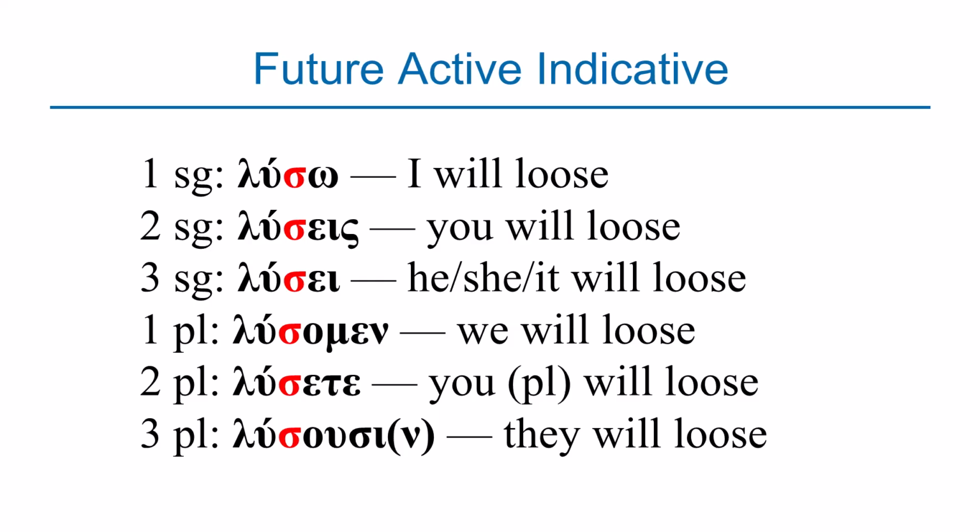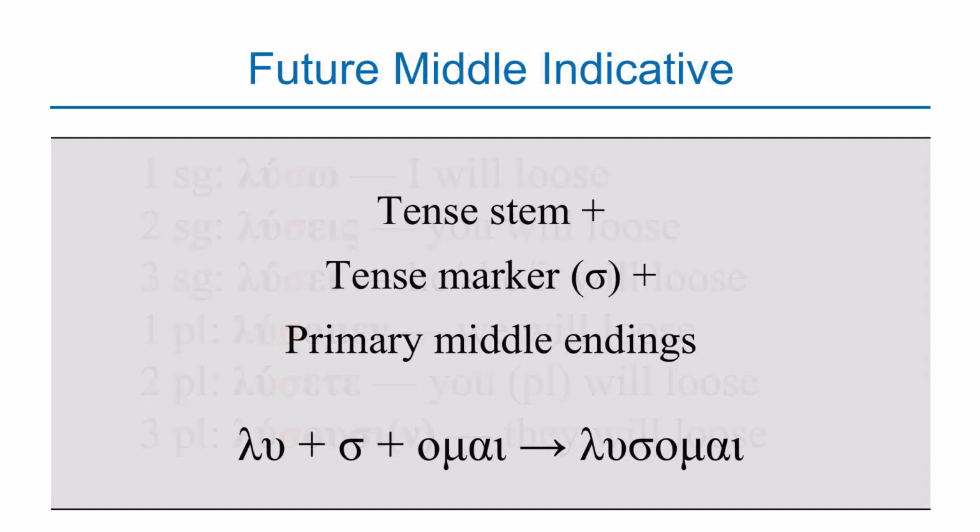You have o, eis, ei, omen, ete, ousin. And these are the endings that you're mastering under the present tense. The only difference is that you add sigma right in between the stem and the primary ending. That is how you form the future active indicative. So again, the future tense uses the same primary endings as the present tense. So once you master the present tense endings, you are mastering the future tense endings because they're sharing the same primary endings.